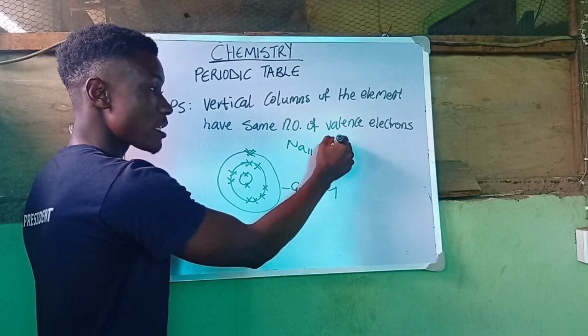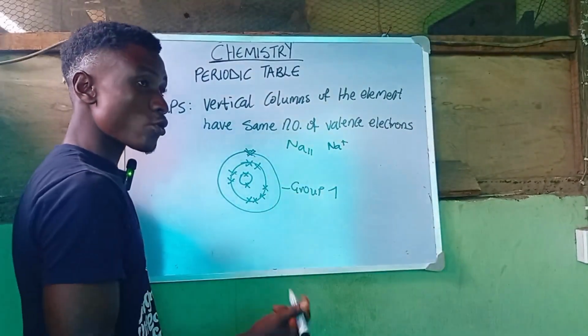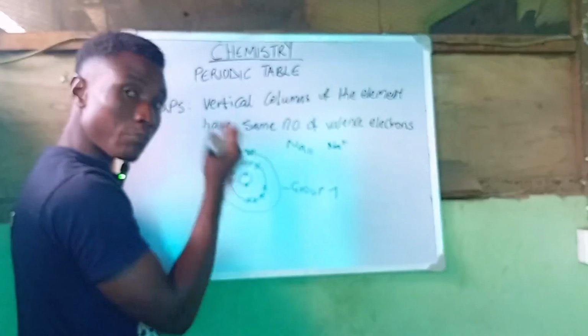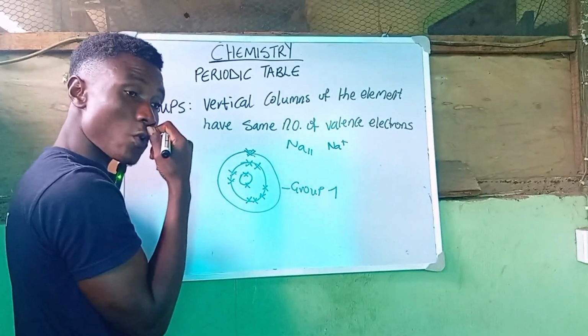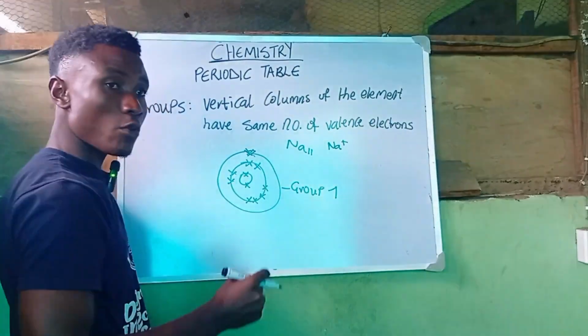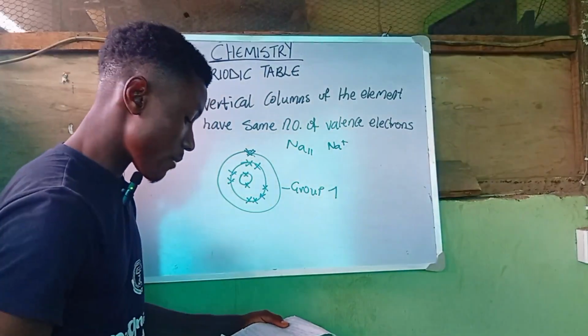So that is why you always see sodium plus, because it has an extra electron, which is just 1. So sodium belongs to group 1, and that is how you can get it. Try out potassium, and you find that potassium also has a valence electron of 1. So you can say sodium and potassium belong to the same group. That is how we get the concept of group.